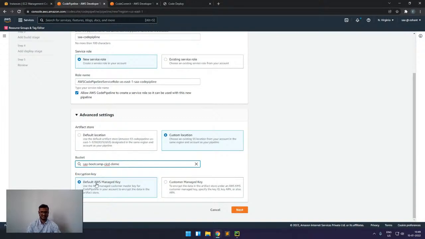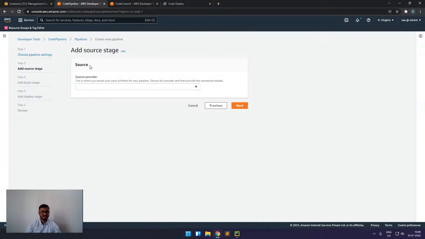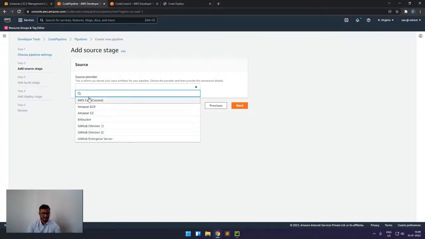For the encryption, we can have the default AWS encryption, or we can give a custom encryption key managed by us. Next we will select the source. For this CodePipeline to work, we have to give a source, and then we also have to give the build and deploy stage.